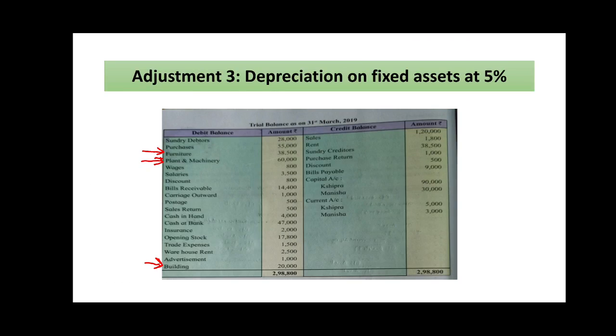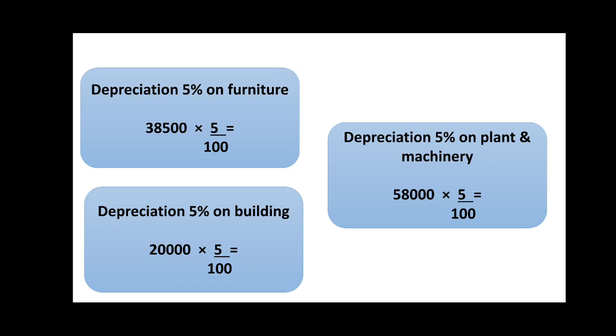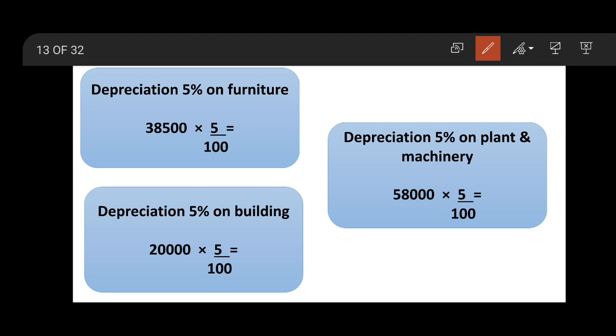Next adjustment regarding depreciation on fixed assets. We do have three fixed assets in the question: furniture, plant and machinery and building. So on all these three fixed assets 5% depreciation. In this way, depreciation on furniture, the amount is 38,500, 5% of it, so cancel these 2 zeros, 385 into 5 will be 1925.